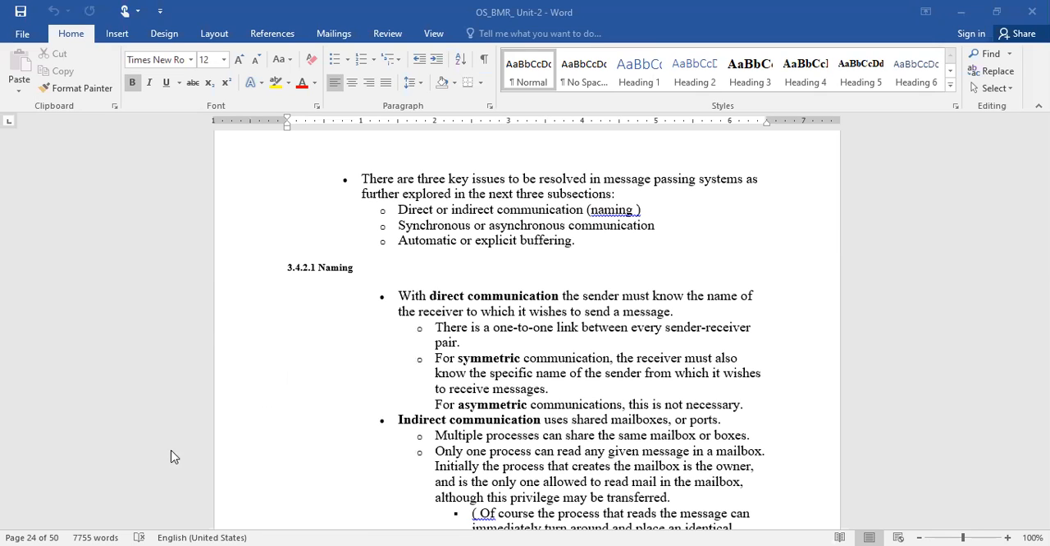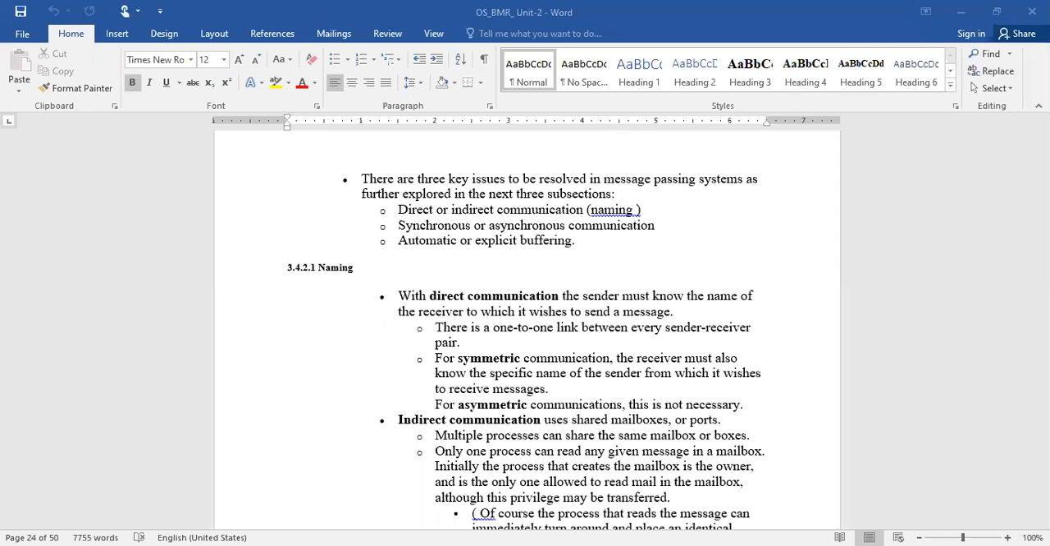Suppose as of now 67 participants are there in the class. If I want to share something with a particular person, I need to know to whom I am communicating, to whom I am going to pass the information. If I say, for example, roll number 501, I can directly call 501 and pass the information. In direct communication, the sender must know the name of the recipient.